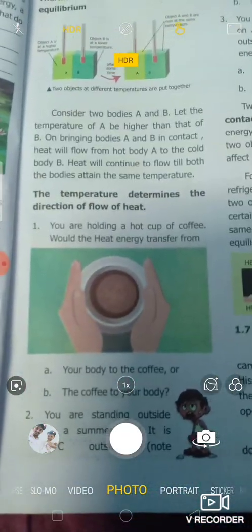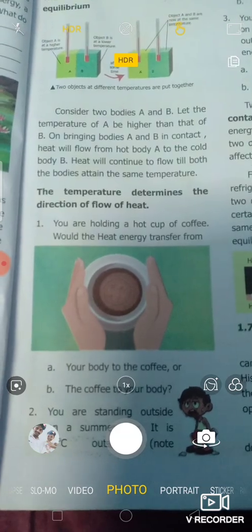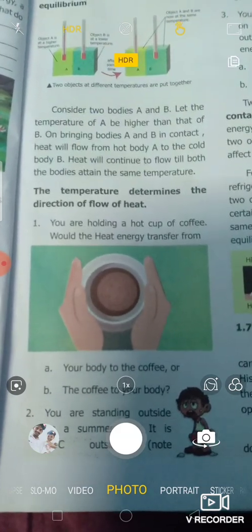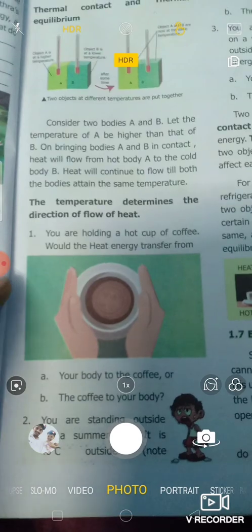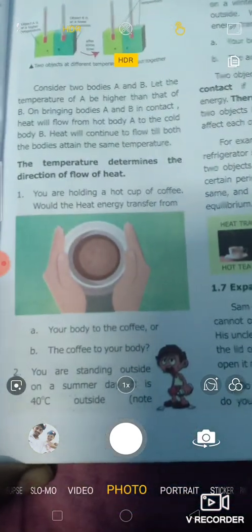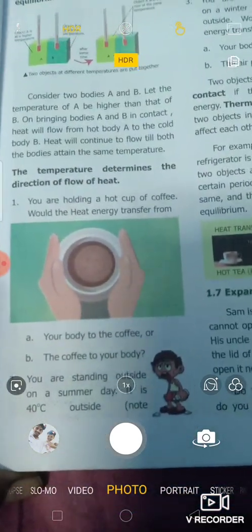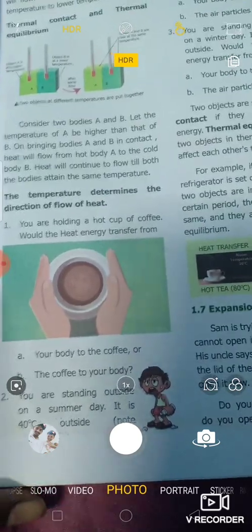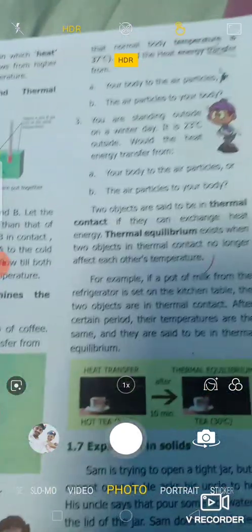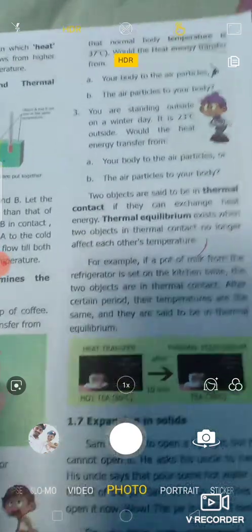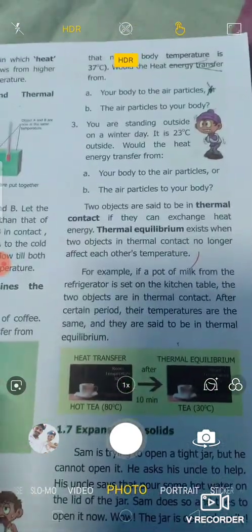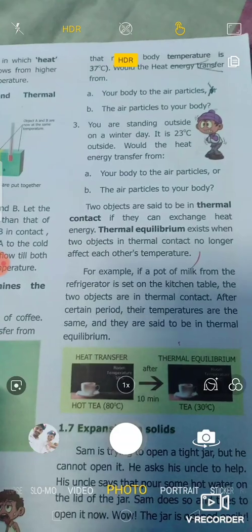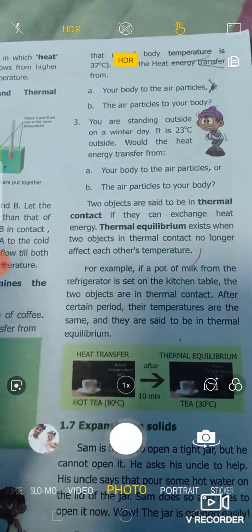You are holding a hot cup of coffee. Would the heat energy transfer from your body to the coffee? No. The coffee to your body? Yes. You are standing outside on a sunny day. It is 40 degrees Celsius outside. Note that normal body temperature is 37 degrees Celsius. Would the heat energy transfer from your body to the air particle or the air particle to your body?